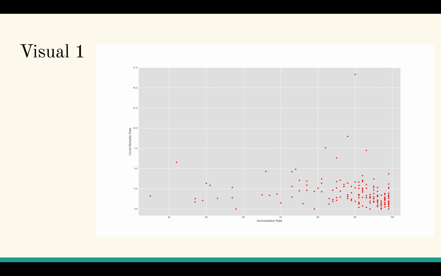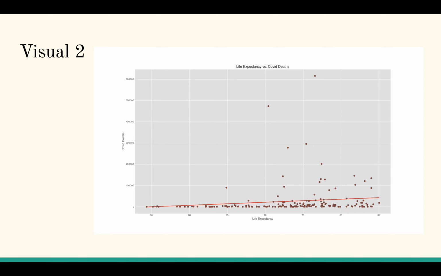So here's Visual 1. This compares the immunization rate and the COVID mortality rate. I expected a negative correlation, and this one, there's really no correlation. You can't really draw any conclusions from it, maybe slightly positive, but I would not say that. I would say there's no correlation for this one.